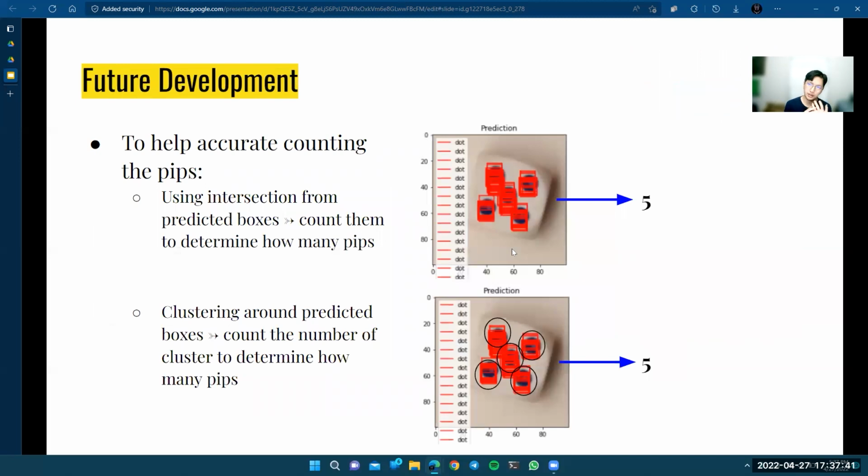So in the future, as we saw the problems in the previous slide, improvement is necessary for the accurate counting of the pips or the dots. In this case, one, we can use intersection to find out how many. Another is to develop clustering and use that clustering to find how many pips there are. So next, we'll be explaining Faster RCNN for multiple dice.